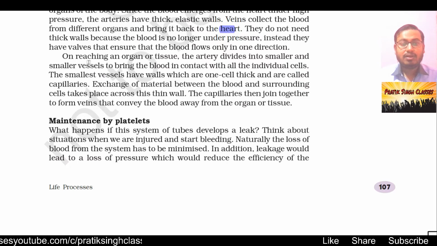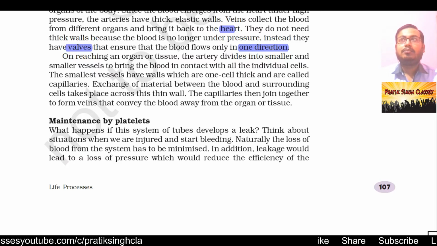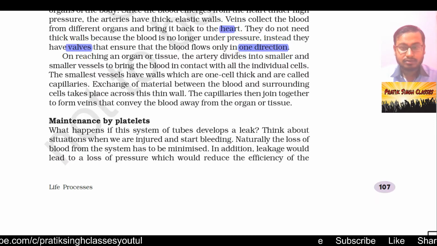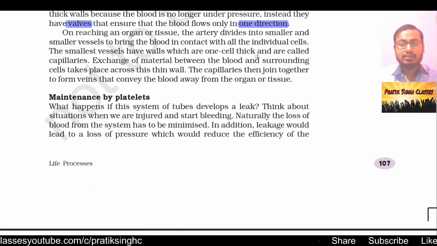They do not need thick walls because the blood is no longer under pressure. Instead, they have valves that ensure that blood flows only in one direction. So keep in mind that in veins the blood is deoxygenated, the pressure is less, and it has valves which stop the blood from coming in the backward direction. That means the blood flows in veins in only one direction, unidirectionally.